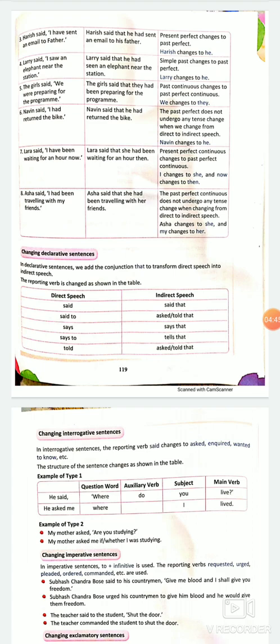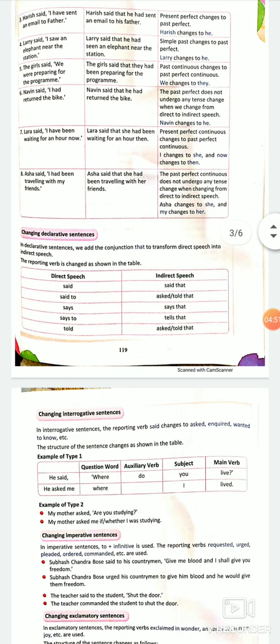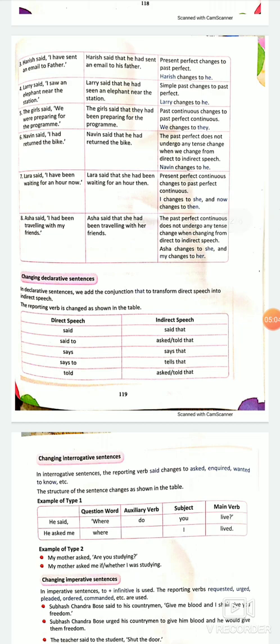Larry said, now simple past changes to past perfect. And in past perfect, had will come along with third form of verb. So Larry said that he, saw will change into past perfect, had seen an elephant near the station. So simple past changes to past perfect.